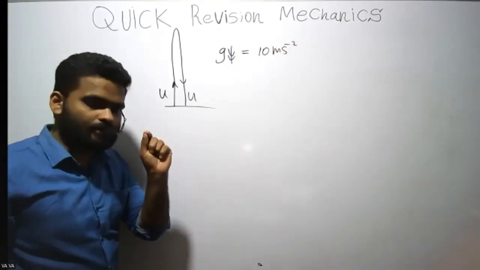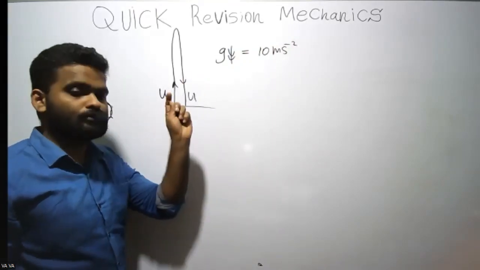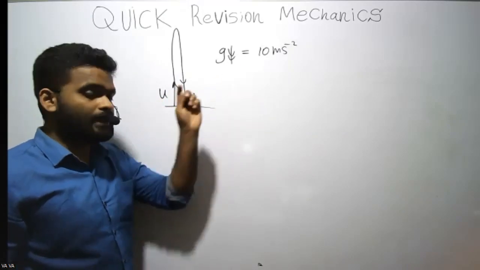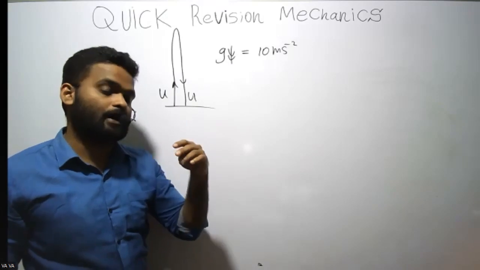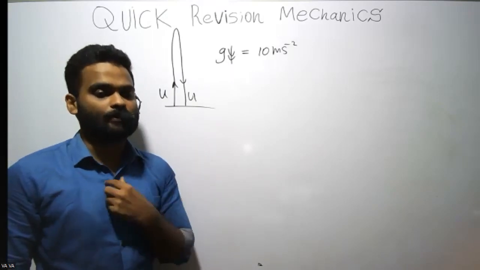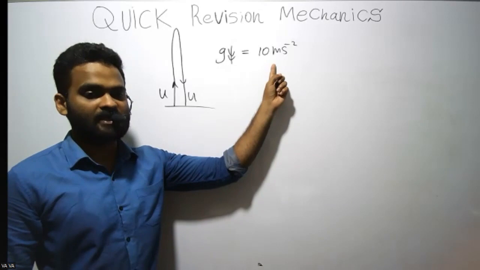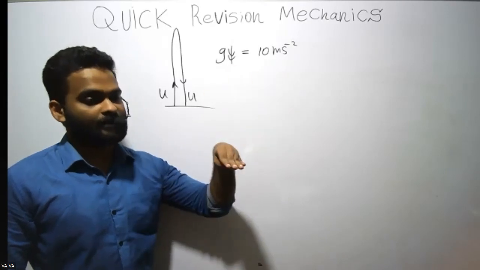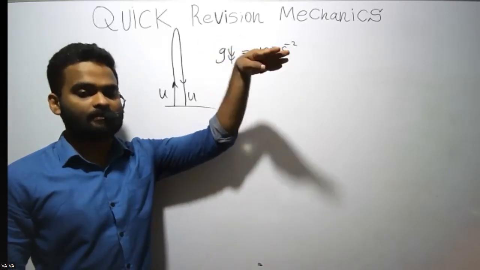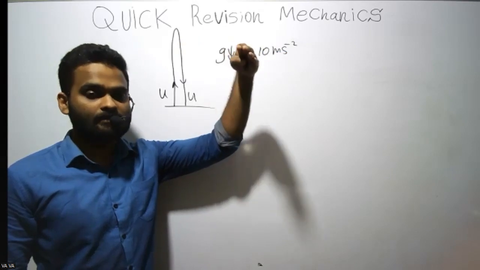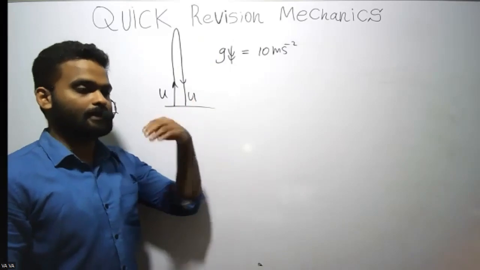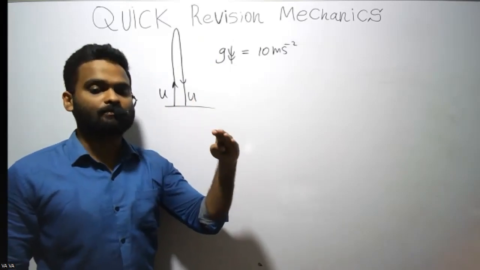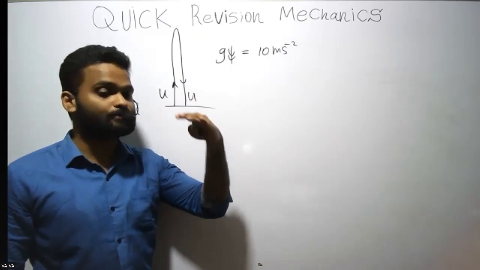So in MCQs, you need to know this stuff, and you need to apply it in the MCQs. Meaning of this is, when it goes up, at every second, its speed decreases by 10 meters per second, and when it falls down, its speed increases by 10 meters per second.